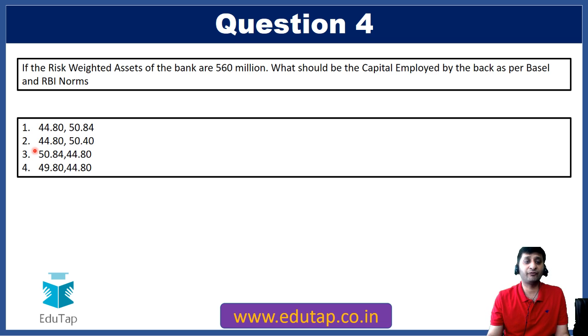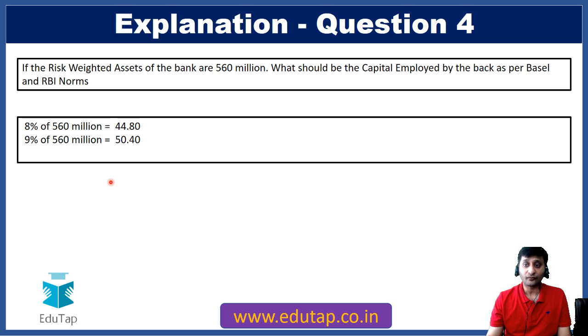The question is, if risk-weighted assets, that is RWA of the bank, are 560 million, what should be the capital employed by the bank as per Basel and RBI norms? So the question asks about Basel and RBI norms, so you can attempt this question only if you know that capital employed is what percentage of risk-weighted assets as per Basel and RBI norms. These are your options. I'll come to these options later, but let me first explain how to solve this question.